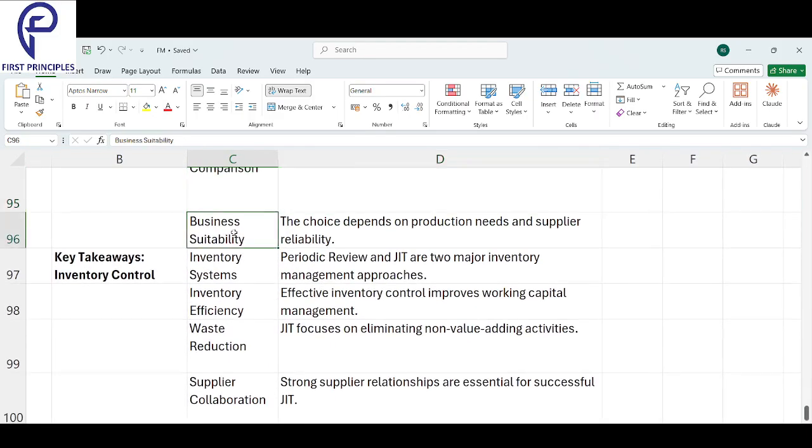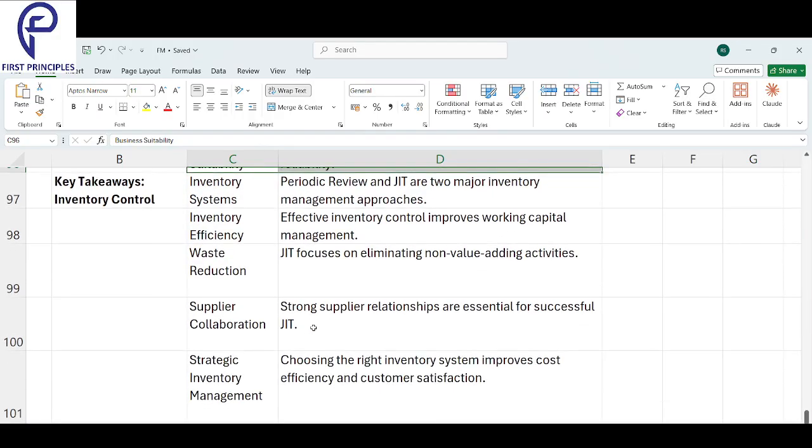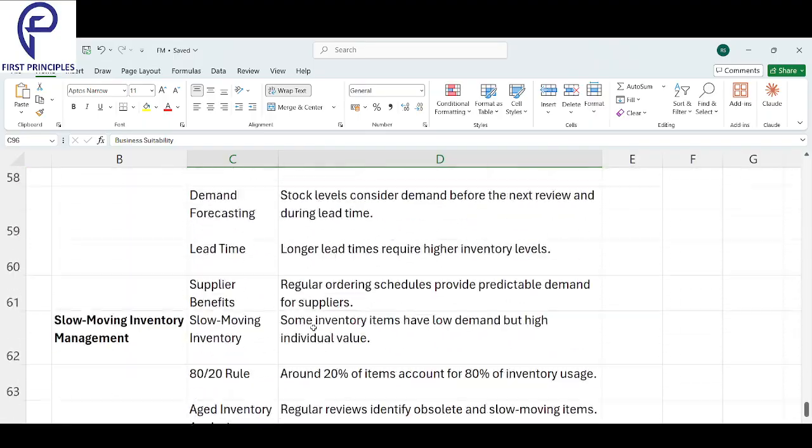Okay, next, business suitability. The choice depends upon production needs and supplier reliability. Which one will you go for? Will you go for periodic or will you go for just in time? That depends upon production need and supplier reliability. Okay, and this is just a summary of everything about inventory control that you can go through. So this is the entire reading.